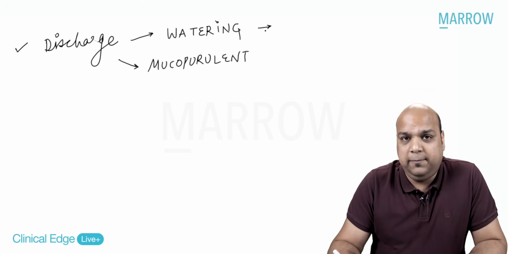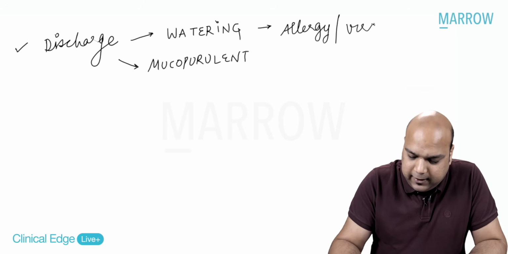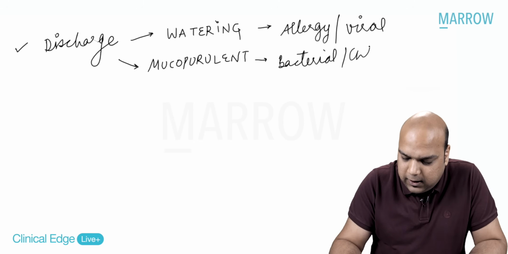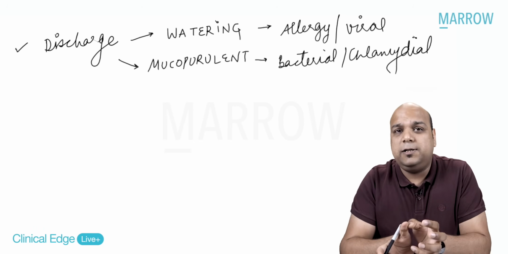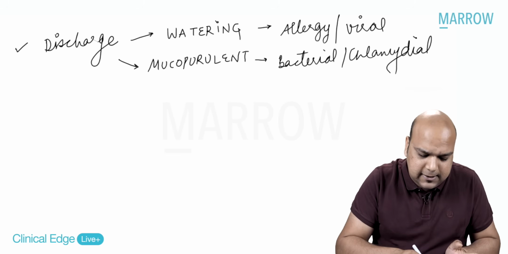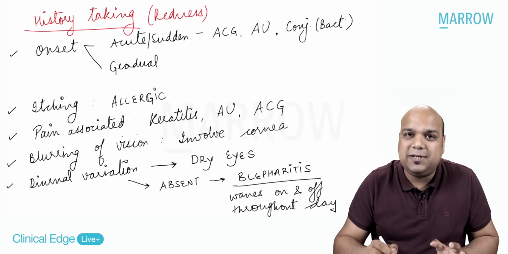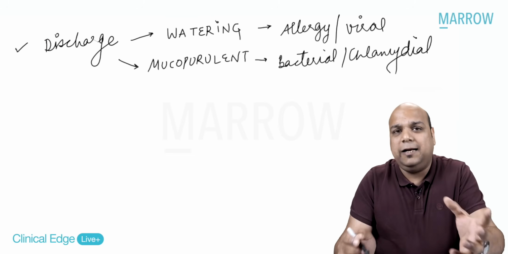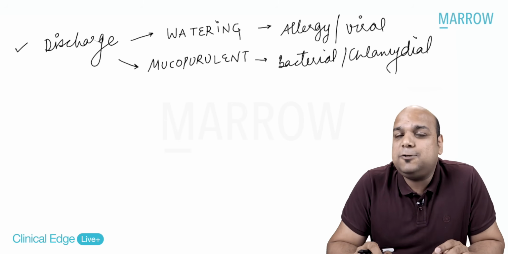If it is a case of watering, then we either think allergy or we think viral causes. But if it is a case of mucopurulent discharge, we usually think bacterial or chlamydial causes. Right? So this is basically more specific to conjunctivitis. So if you have nothing, let's say a patient has no pain, no blurring of vision, no diurnal variation, the onset is 2-3 days back as it was given to the question, and along with that there is some discharge, then you can narrow down on the type of conjunctivitis based on the discharge.